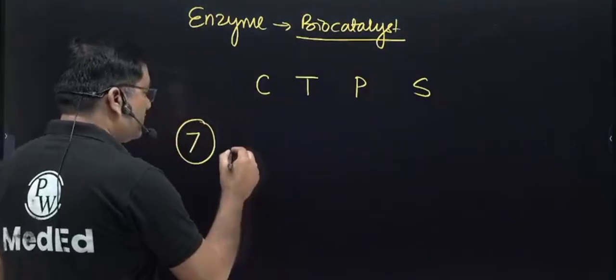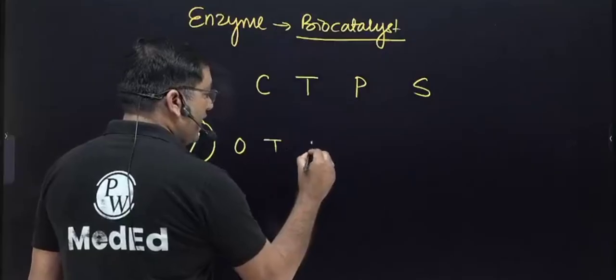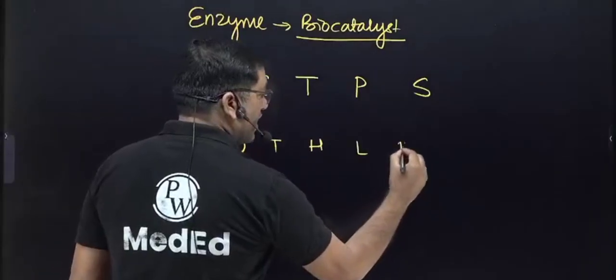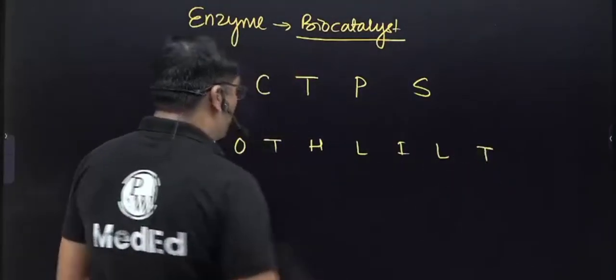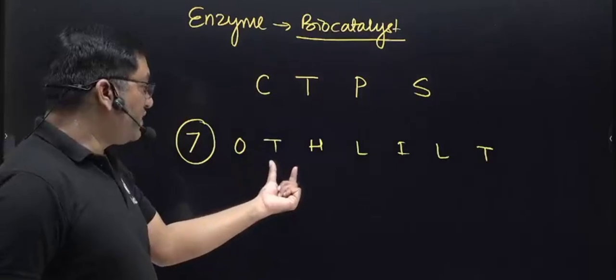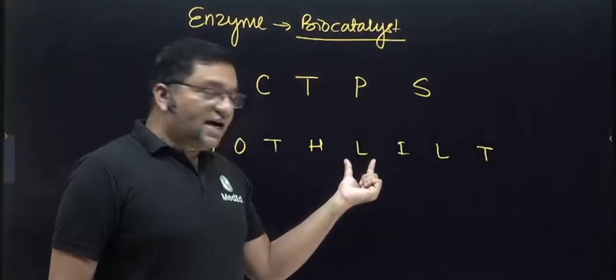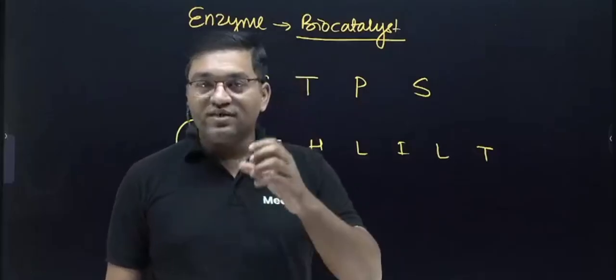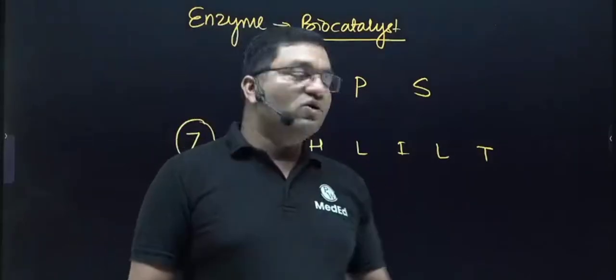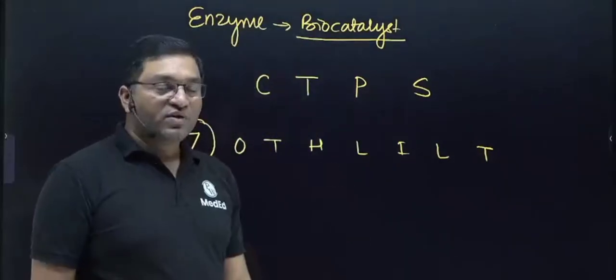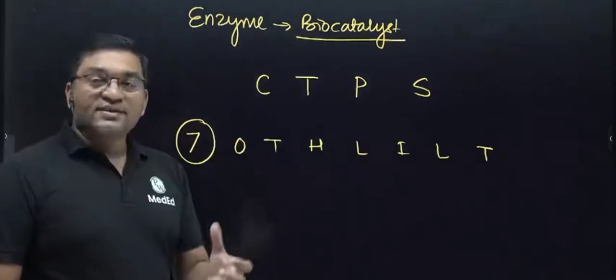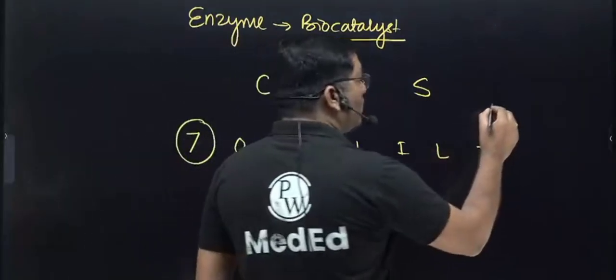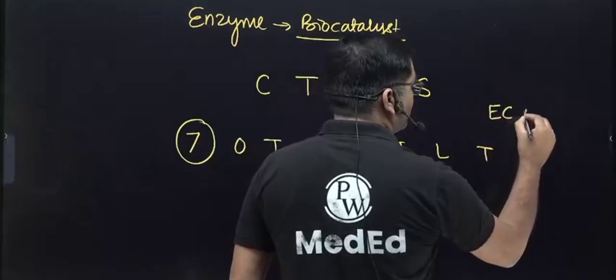So 7 classes, that is O, T, H, L, I, L, T: oxidoreductase, transferase, hydrolases, lyases, isomerase, ligase and translocase. So these are the 7 classes according to IUB-MB, and the enzyme commission number or enzyme code number, EC number.